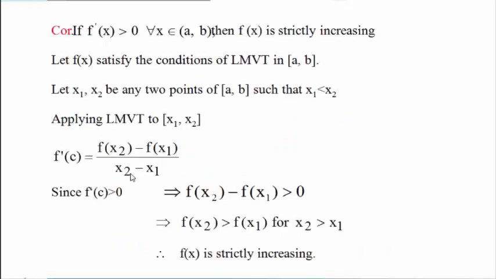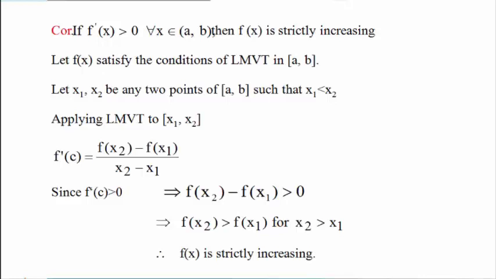Now take the corollary. If f dash of x is strictly greater than 0, means derivative is always positive for all x in AB, then we can say that function f is strictly increasing.